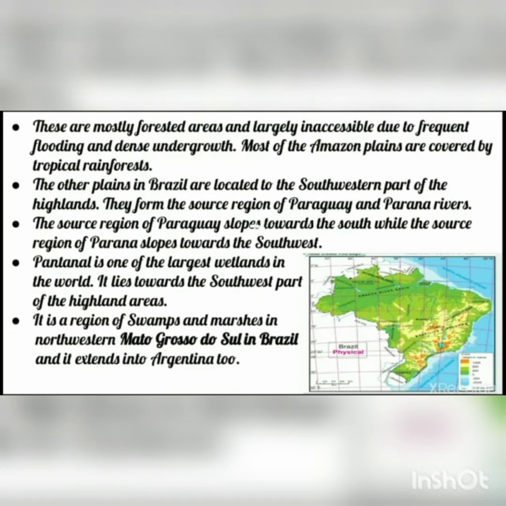Now the Pantanal is one of the largest wetlands in the world. It lies towards the southwestern part of the highland area. So which is the largest wetland in the world? You may get a question in the exam. That is the Pantanal. It is a region of swamps and marshes in the northwestern Mato Grosso do Sul in Brazil, and it extends up into Argentina too. Swampy means muddy.